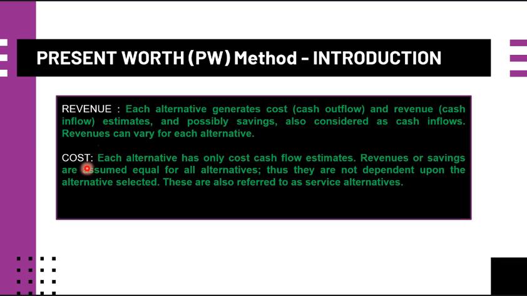So how about the cost? Each alternative has only cost cash flow estimates. Revenues or savings are assumed equal for all alternatives, thus they are not dependent upon the alternative selected. These are also referred to as service alternatives. So these are just simple definitions for our revenue and cost.